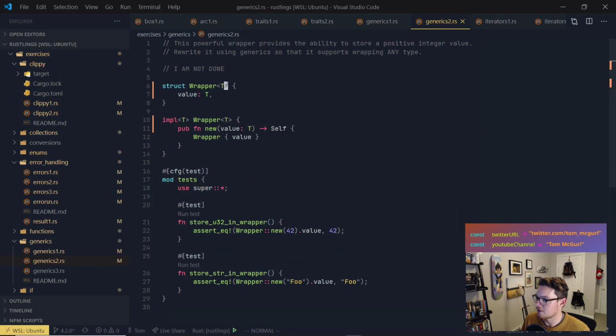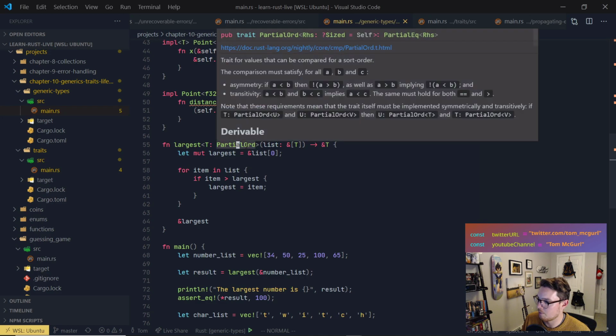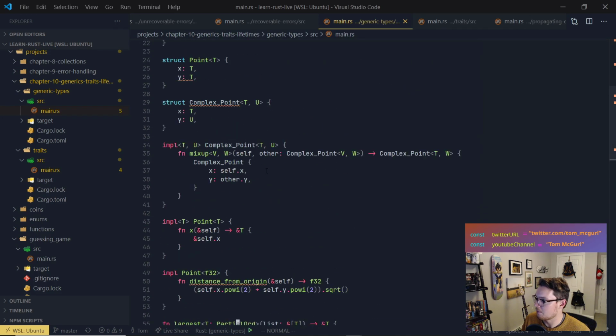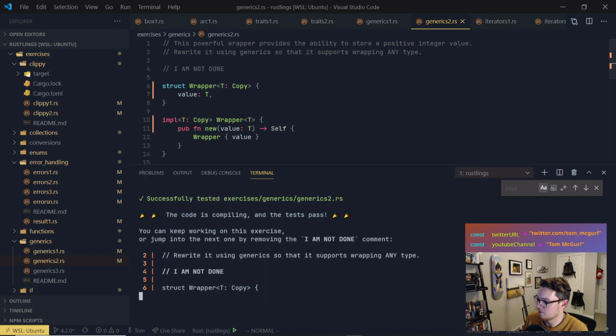So let's try that for funsies. So we know that unsigned 32-bit integer and string slice implement the copy trait. So what if we did that? Let's try it. And again, this is an example here. We can see generic over type T that implements, or that has the trait partial order, right? And I think we have another example of that being used, but I'm not totally sure. Let's try it. Let's see if it works. I don't think we need it there. Let's see. Yeah. We are still good.